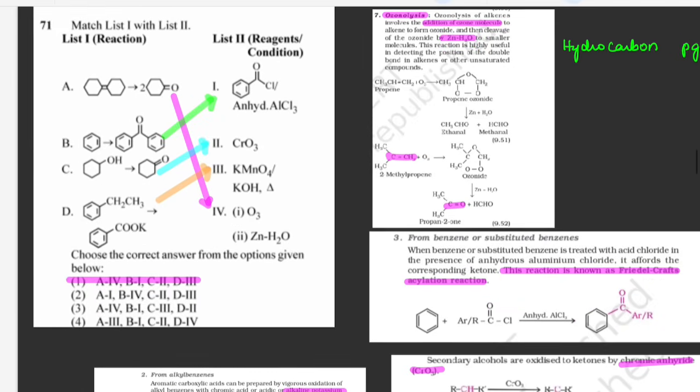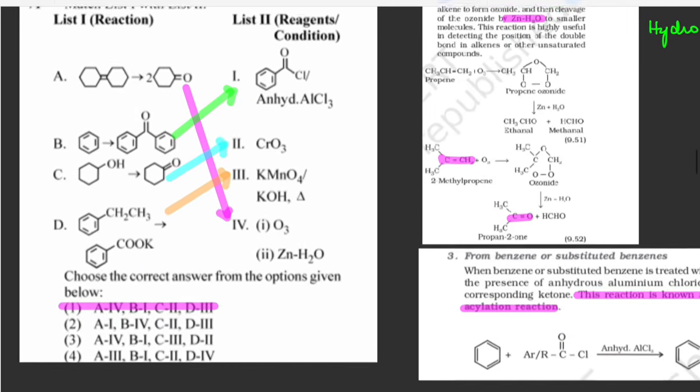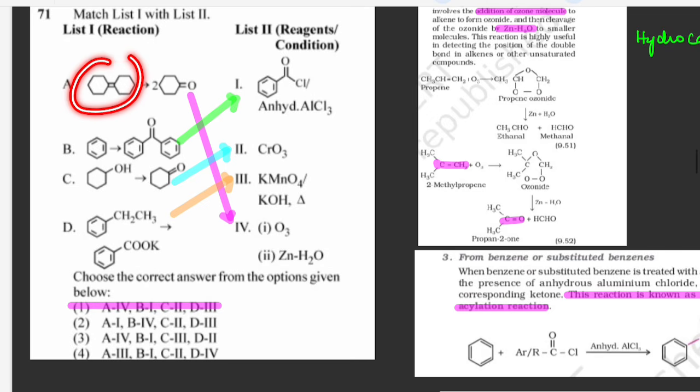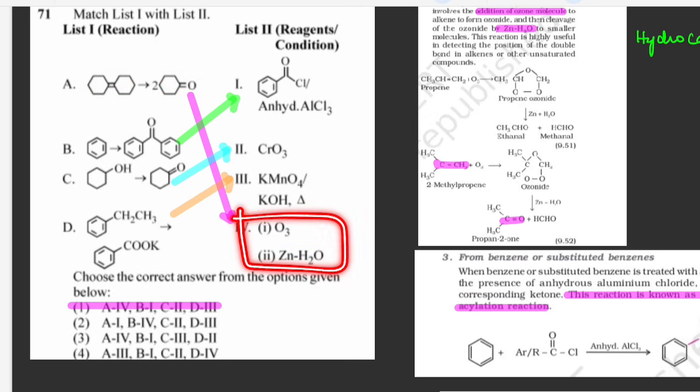So next question, match the following. So here reagent is given, reactant is given as well as the product is given. So you have to find the reagent. So here you can see there is a double bond. So double bond is converted to ketone. So when double bond is converted to ketone, what is the reagent which is used?